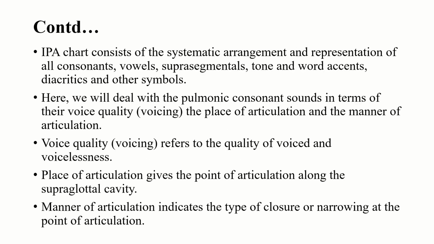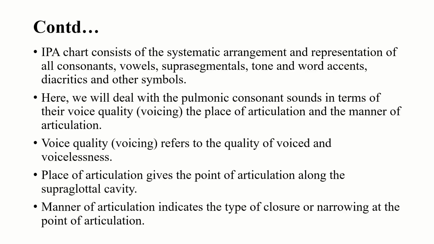The IPA chart consists of the systematic arrangement and representation of all consonants, vowels, suprasegmentals, tone, and word accents, even the diacritics and other symbols, but especially what is given in the syllabus. We are going to talk about IPA consonants here.